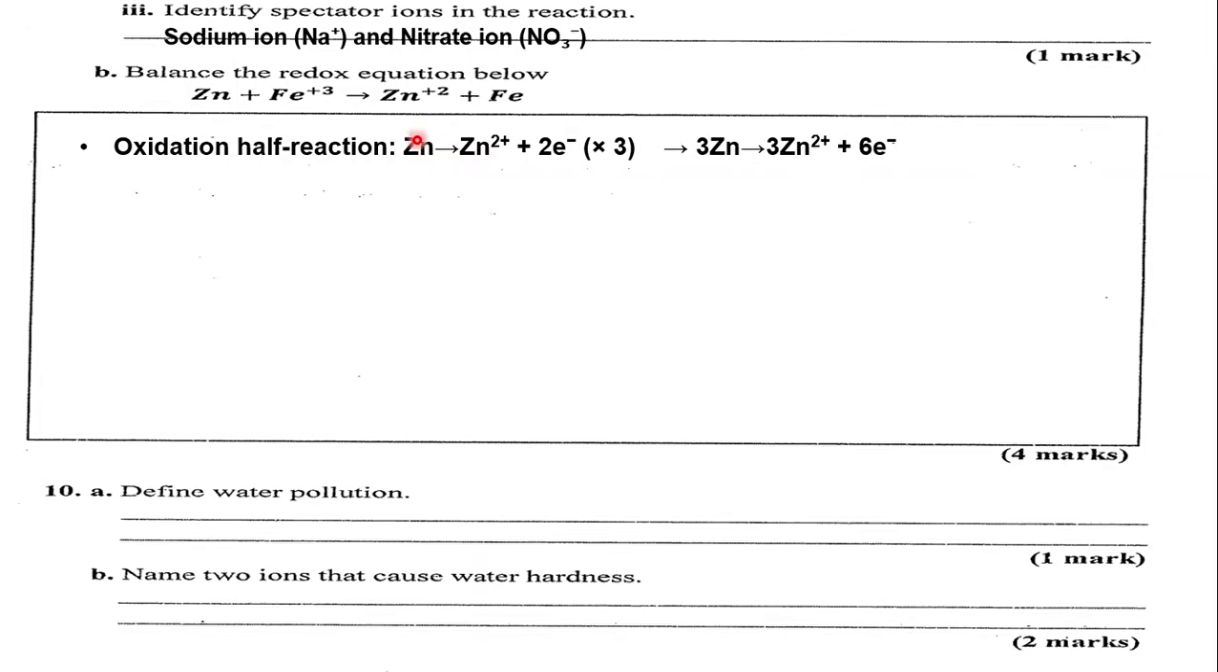So zinc atoms lose 2 electrons to form zinc ions. So the oxidation half reaction, therefore, is going to be this one. You just multiply it by 3. The 3 is coming from the charge on the iron here. It's 3 plus. So multiplying to balance that number of positive charges.